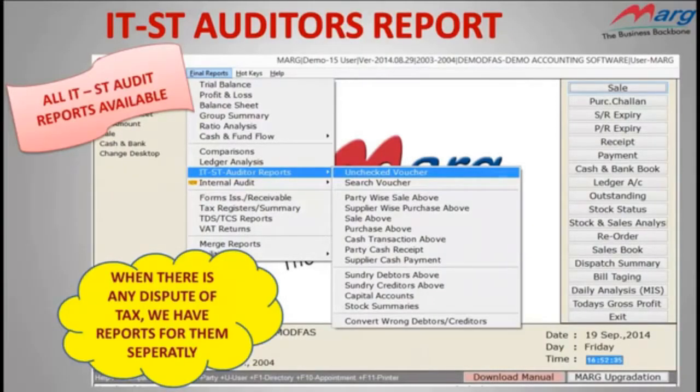Now, we will discuss a very unique and advanced report, that is ITST Auditor Report. As it is clear from its name that it is related to income tax and sales tax report. As you all know, during audit, auditors demand some specific reports which you have to make manually. But these reports take so much time in making, and you can't avoid any mistake in this kind of reports.